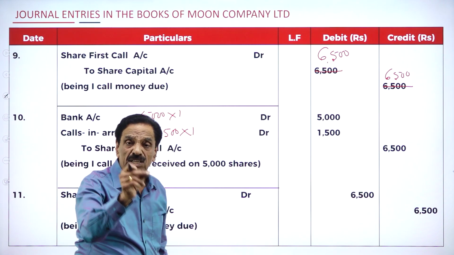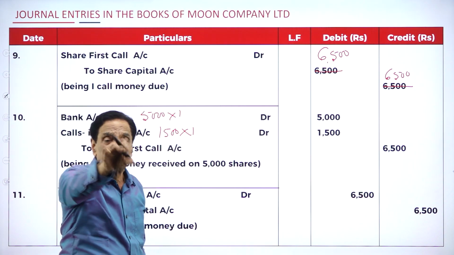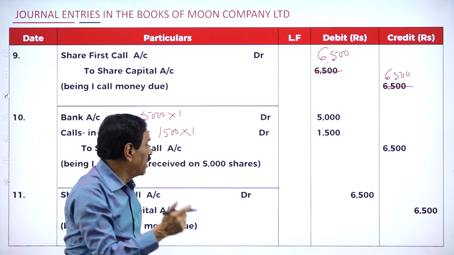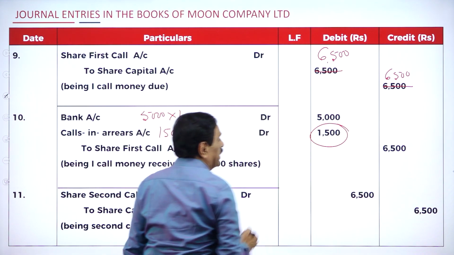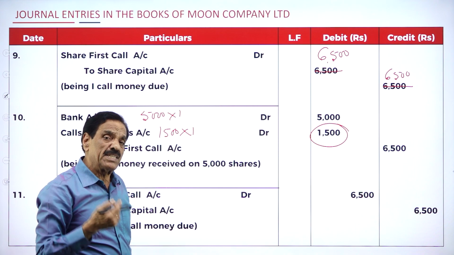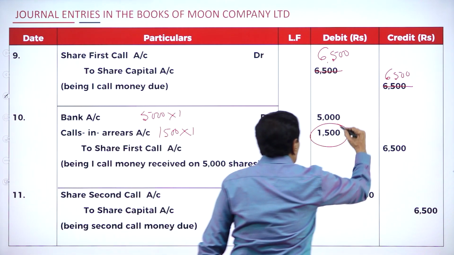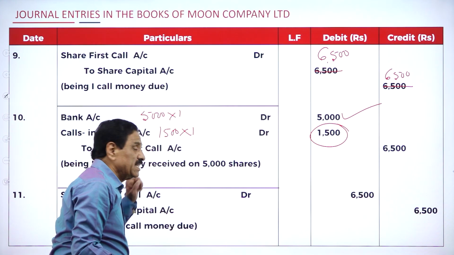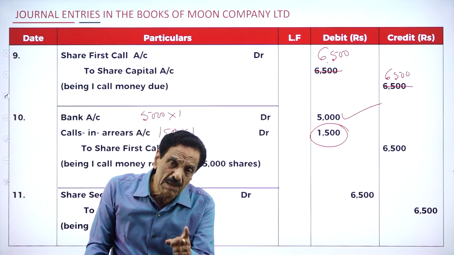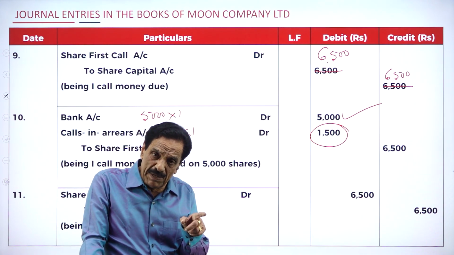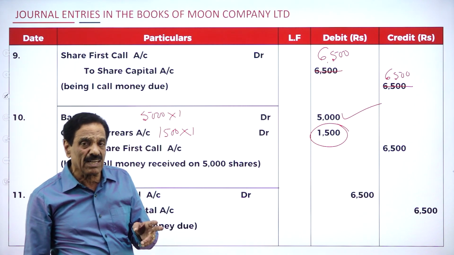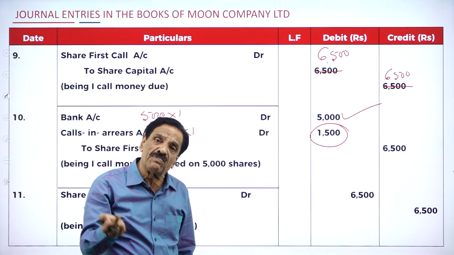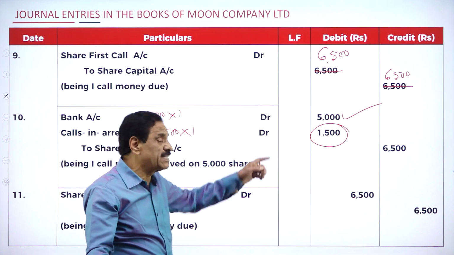The 1,000 man paid application and allotment, but failed to pay the first call and the final call. The 500 shares paid only application, failed in allotment, the first call and the final call. How much could not be collected? 1,500. Called by the company, not paid by the shareholder, is calls in arrears. How much collected? Only 5,000 out of 6,500 in the first call. Can you understand this? The 500 shares paid only application fees and failed to pay allotment, first call and final call. Regarding the 1,000, he paid application and allotment, failed to pay the first call and the final call. That's why it is called calls in arrears.